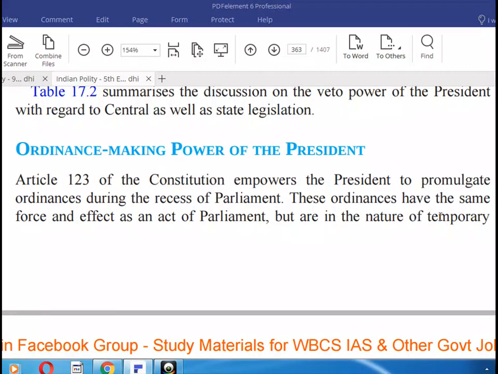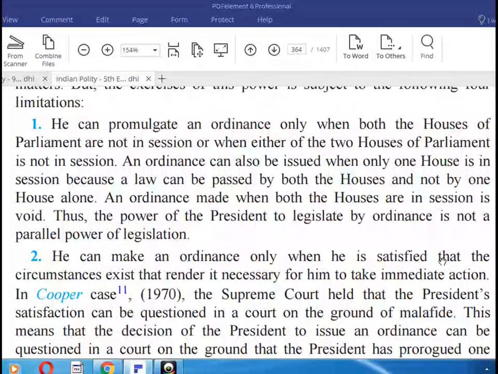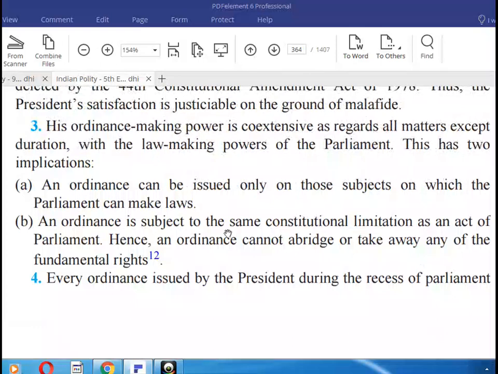Now we discuss the ordinance making power of the president. His ordinance making power is co-extensive, as regards all matters except duration, with the law making powers of the Parliament. This has two implications. An ordinance can be issued only on those subjects on which the Parliament can make laws. An ordinance is subject to the same constitutional limitations as an act of the Parliament. Hence, an ordinance cannot abridge or take away any of the fundamental rights.